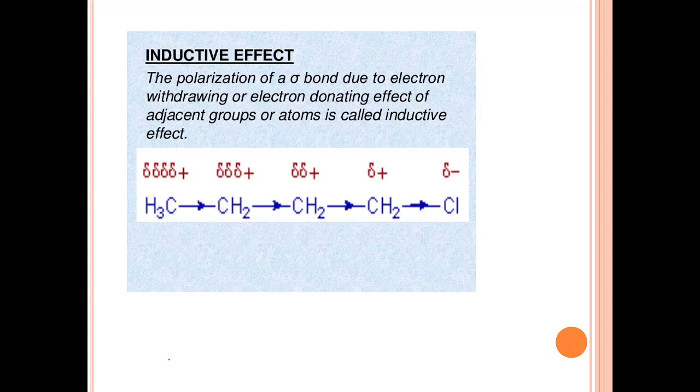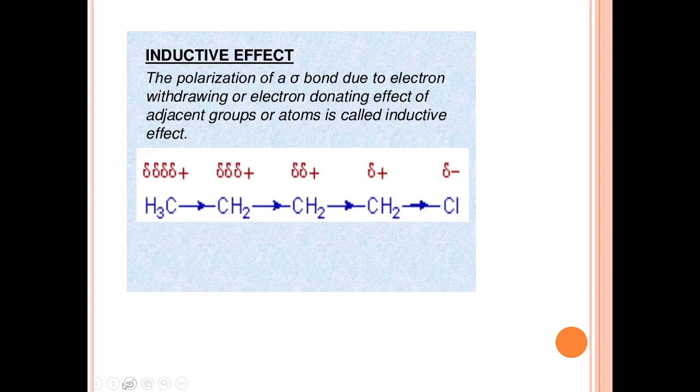The polarization of a sigma bond due to the electron withdrawing or electron donating effect of adjacent groups or atoms is called inductive effect. That means the normal carbon-carbon or carbon-heteroatom bond is affected, the polarization of that bond is affected by the electron withdrawing or electron donating nature of neighboring groups or atoms.